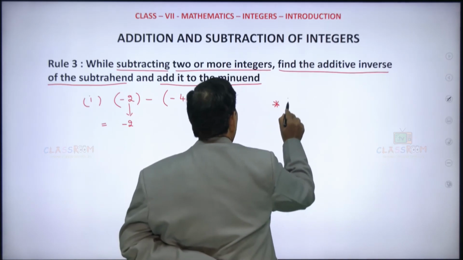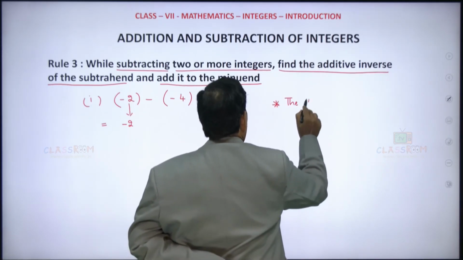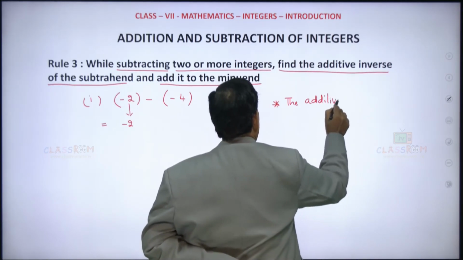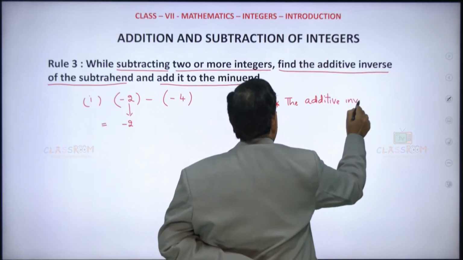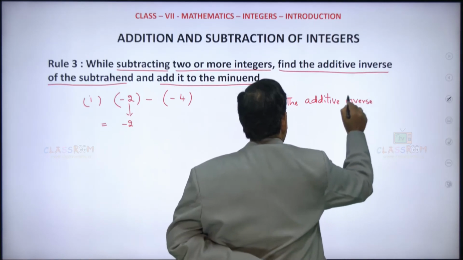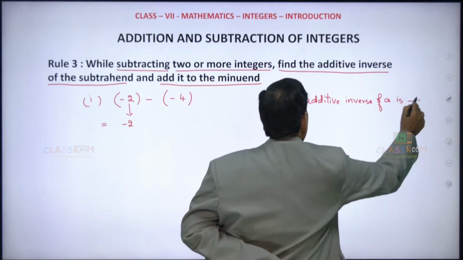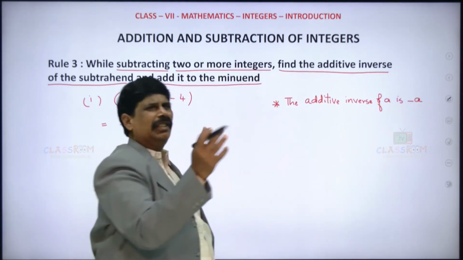Say suppose the additive inverse of A is minus A. Just change the sign.